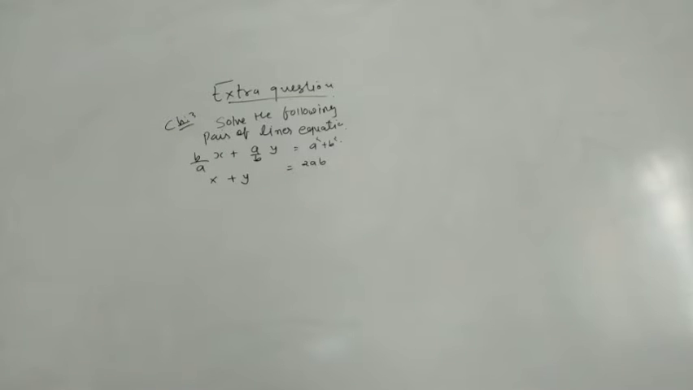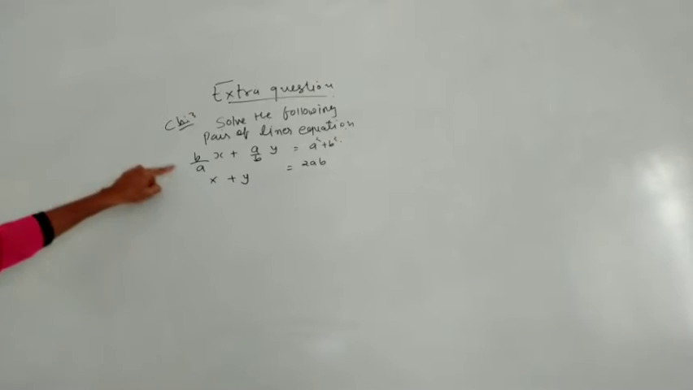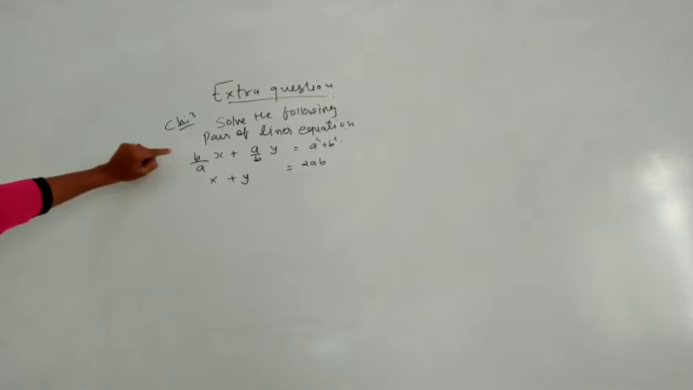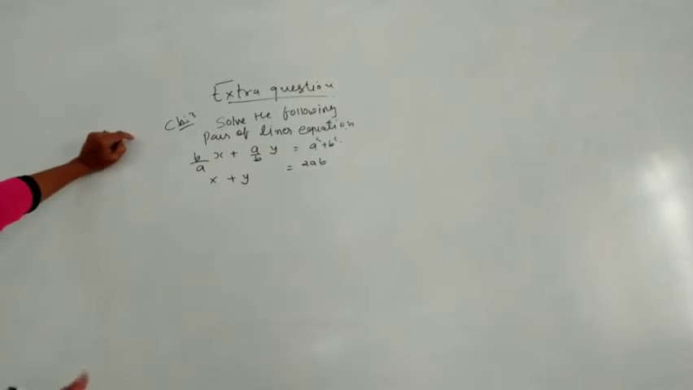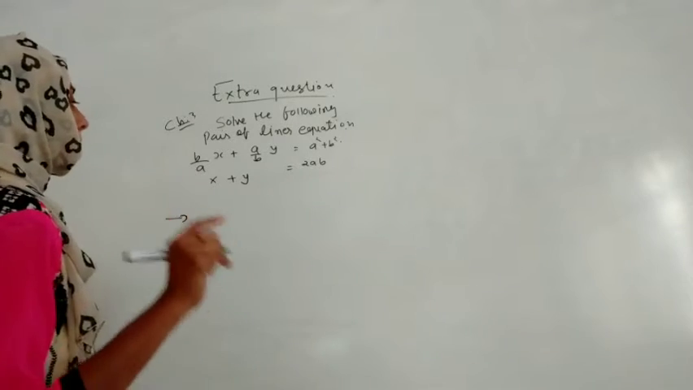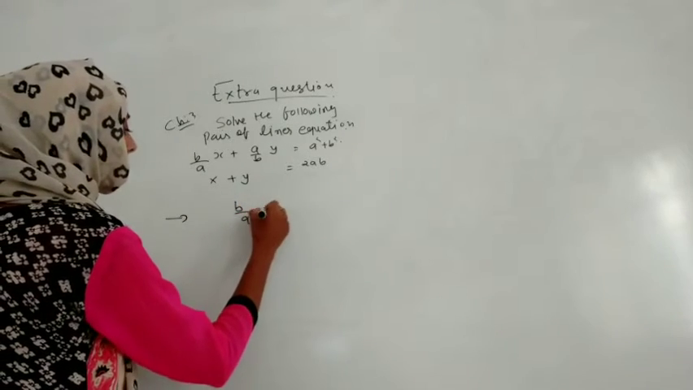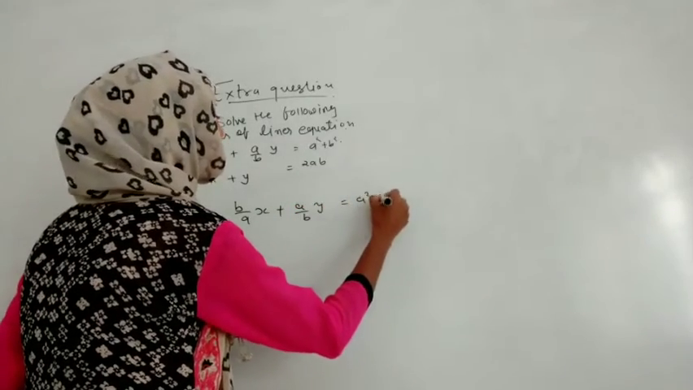So here again one extra question is there. They said to solve the following pair of linear equations, and they gave them in this form. They did not give us coefficients in the form of numbers; it is in variables, so many variables are there: x, y, a and b. Then how are we going to solve? Let us see. We will solve it by the elimination method. So it is b by a x plus a by b y, and that is equal to a square plus b square.